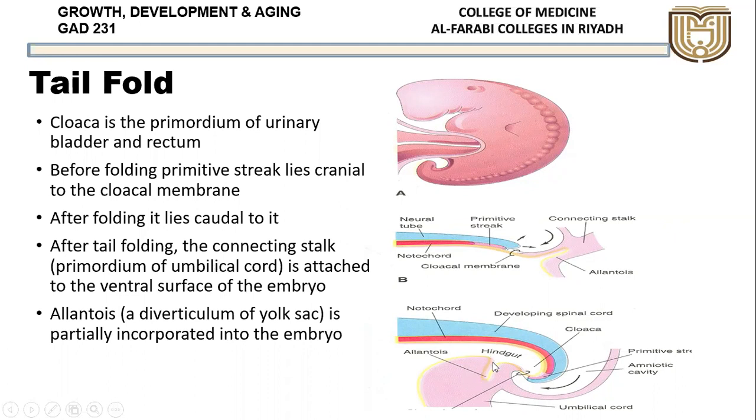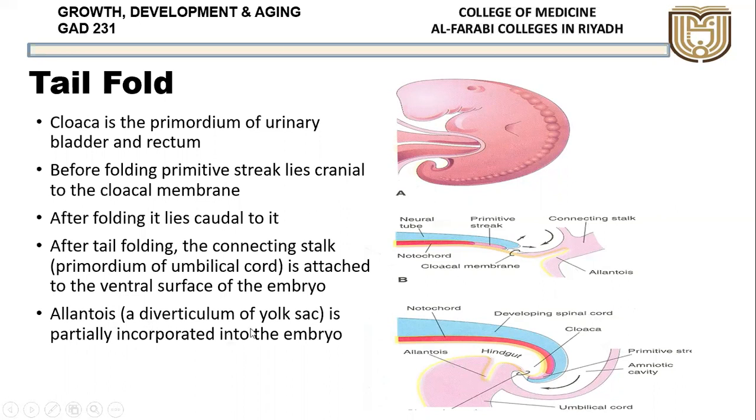Now, if you see here, you can also see the allantois. When I was talking about the contents of the umbilical cord yesterday, I said one of the contents of the umbilical cord is allantois. So here you can see this is the allantois, which is one of the contents of the umbilical cord. So the connecting stalk is the primordium of the umbilical cord. Now with the development, the connecting stalk has become the umbilical cord here, and you can see the allantois.